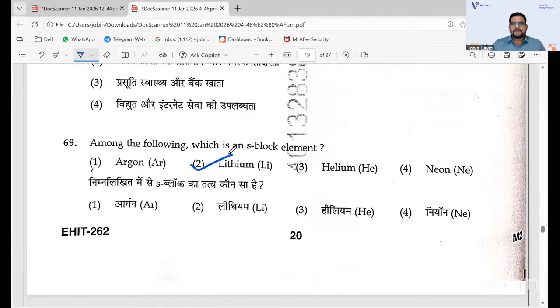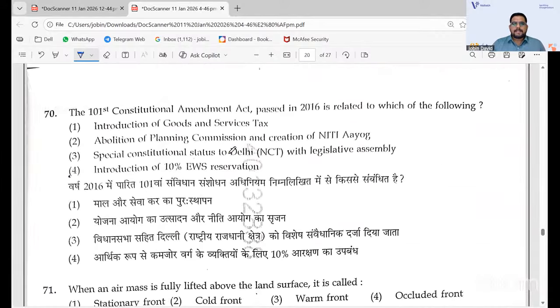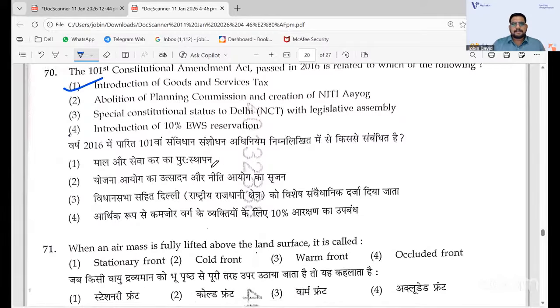You need to get the idea of basic science. 70, it is introduction to goods and service tax. So they asked the IGST. So the 101st constitutional amendment. It's a constitution, an easy one. I think you have studied this, the introduction of goods and service tax.